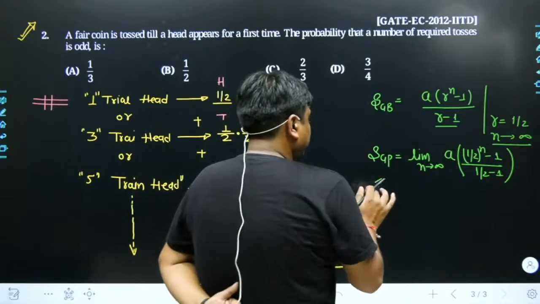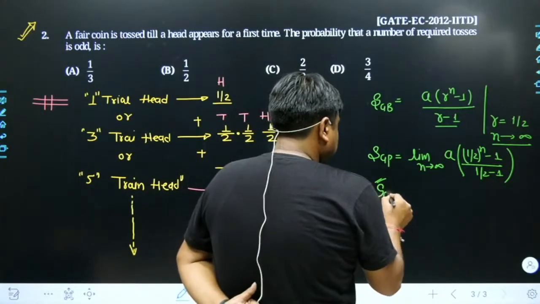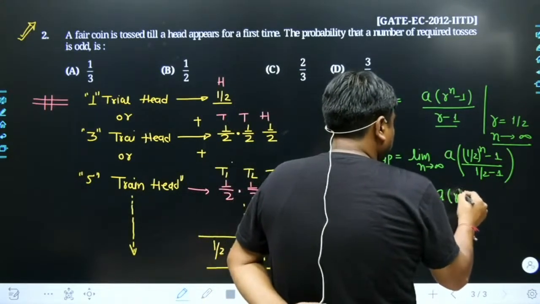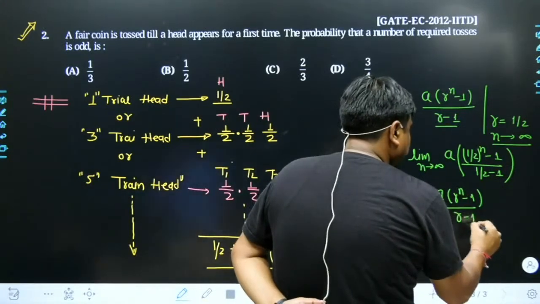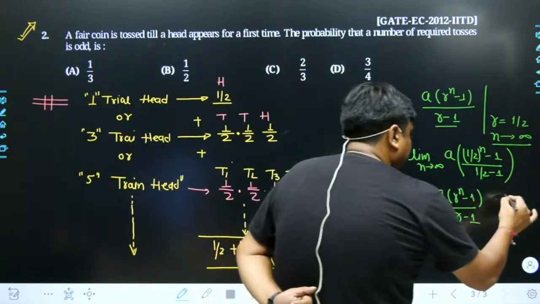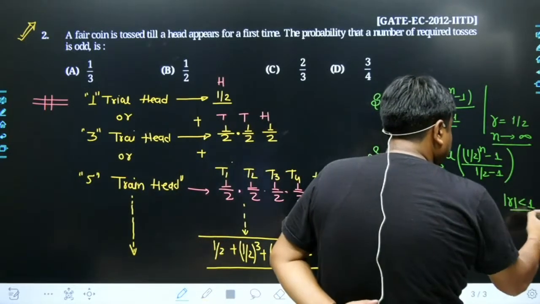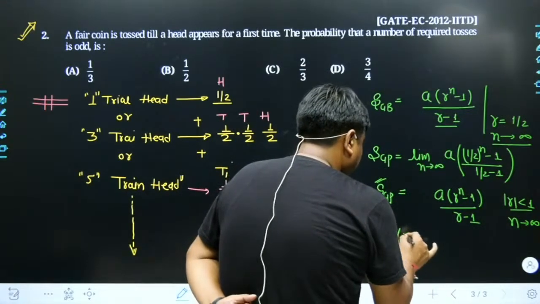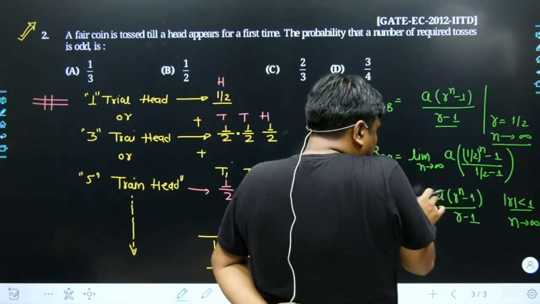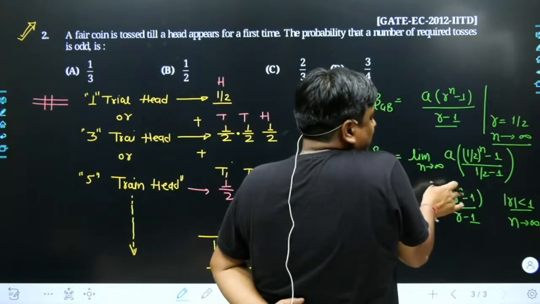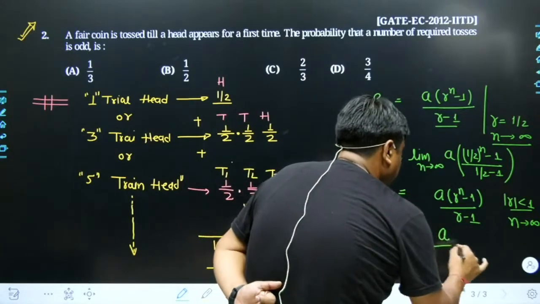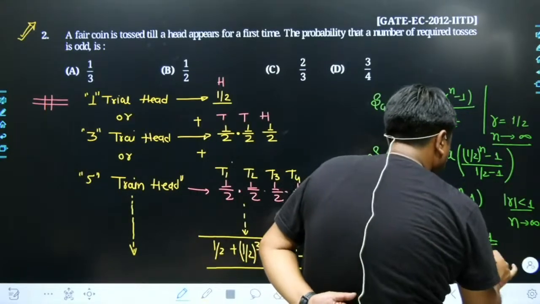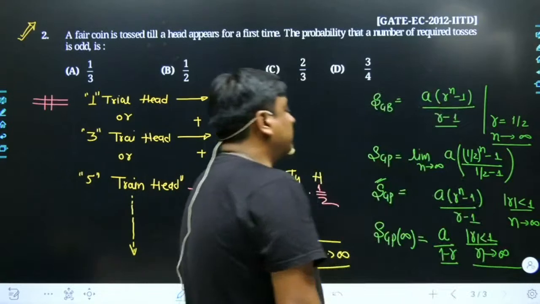And that is why you should have a clear-cut idea for GP series. The sum of starting n terms is written as A (r to the power of n minus 1) divided by (r minus 1). Yes, but if magnitude of r is lesser than 1 and if n is tending towards infinity, what do we write? S of GP for infinite series is, this becomes 0, A gets multiplied with minus 1. Even this minus 1 could have been taken to the downside, written as A divided by 1 minus r. But this is a possible case only if their addition converges to a certain finite value.